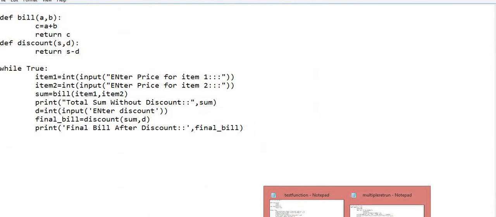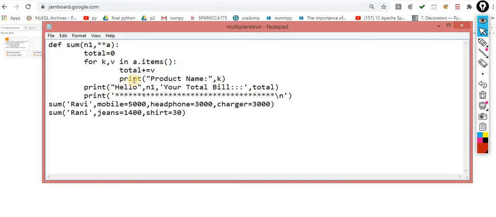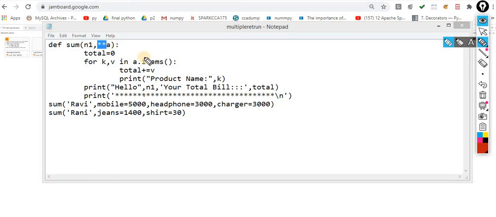Sorry, I didn't get your question. Why do you have, for def sum, n1 and then 2 stars before the A? Okay, this one. In the previous case we used a single star, so by default it becomes a tuple. This is a feature inside Python, and this concept is technically called variable length argument.